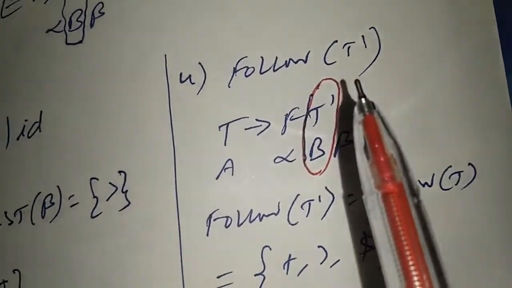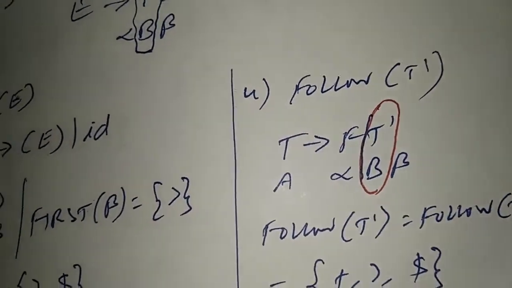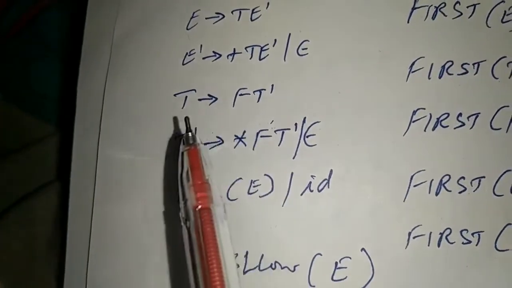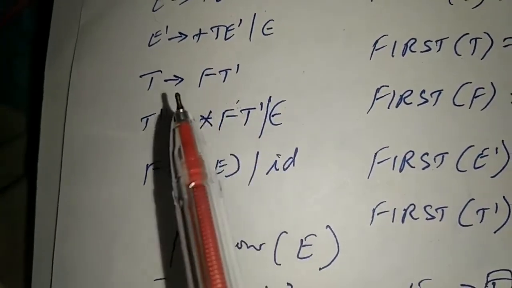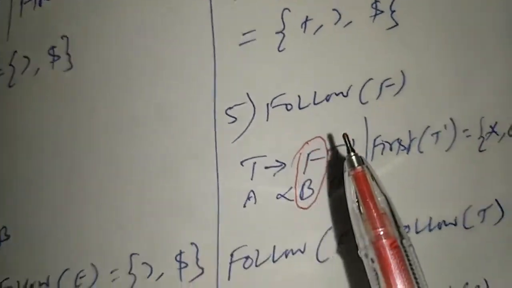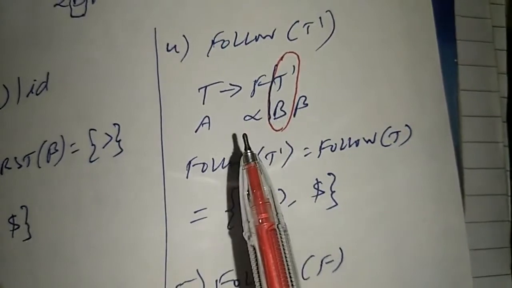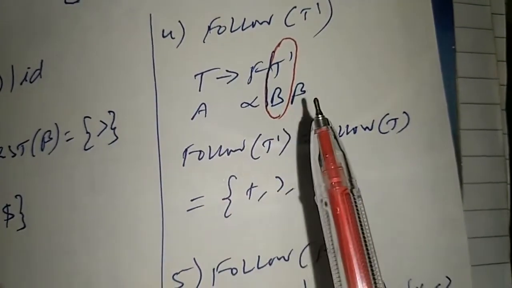Now coming to the next non-terminal, T dash. Now check out where T dash is on the right hand side. Here we have T produces F T dash and T produces star F T dash. Both are almost the same, that is F T dash. Let us consider T produces F T dash. Again, the second rule says alpha B beta.